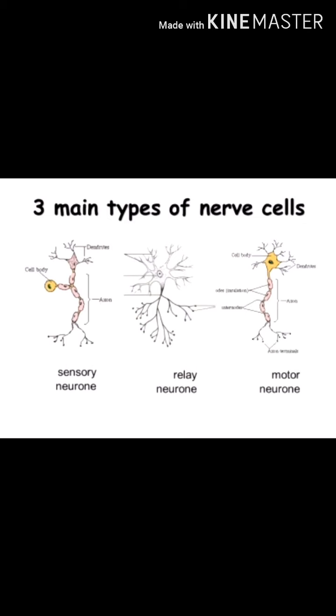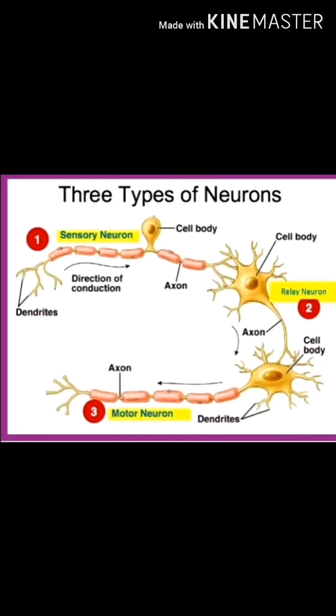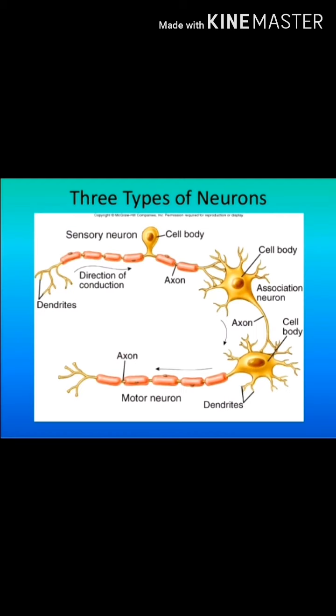Now let's study the different types of nerve cells. The first type of nerve cells are sensory neurons. These neurons carry sensory impulses from sense organs to the brain or spinal cord, because these neurons are present in sense organs. The second type of neurons are relay neurons. Relay neurons connect sensory neurons to motor neurons, and they are located in the brain and spinal cord.